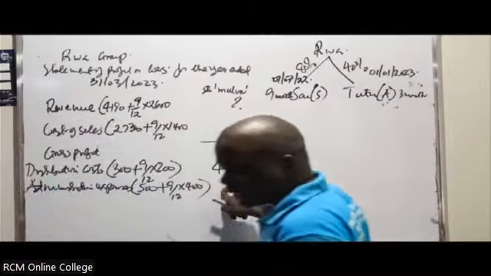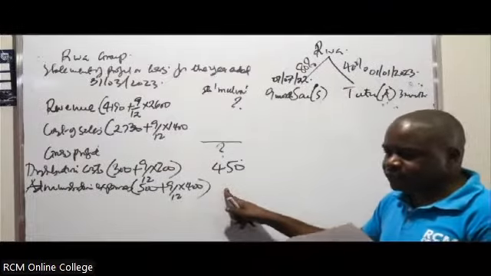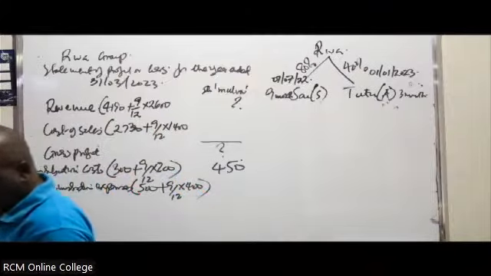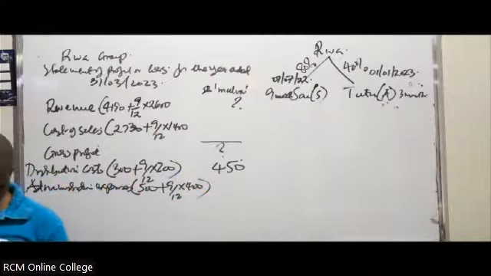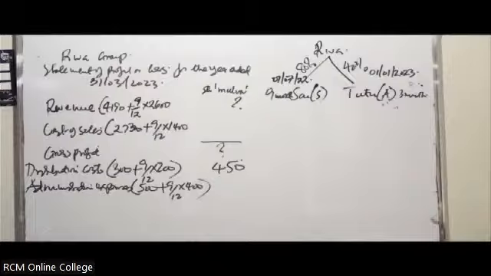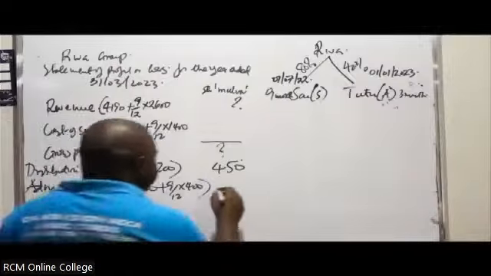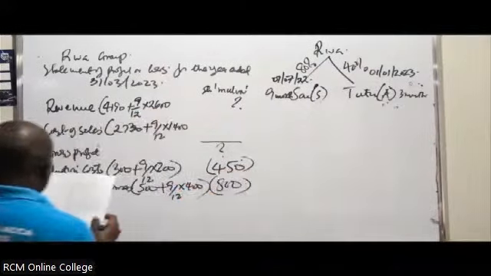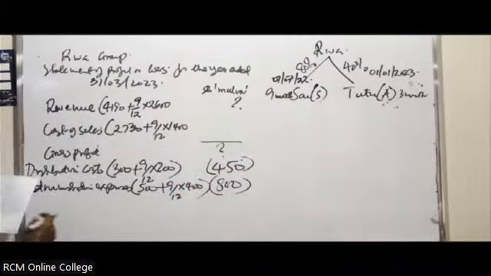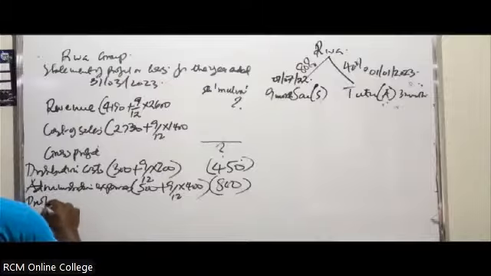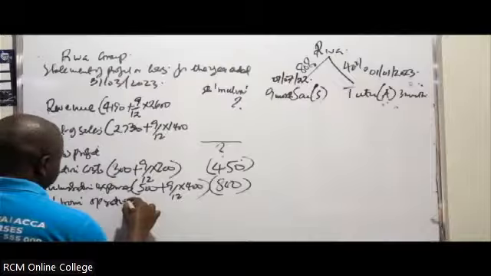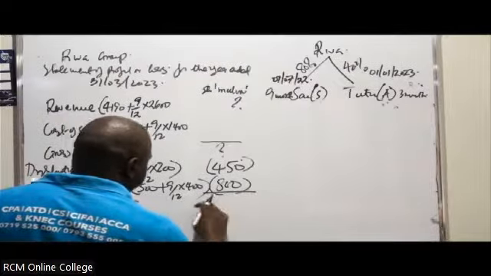What is the figure you're getting here? 800. You're getting 800, so you put 800 there. Remember, these ones you are deducting. Then we'll be able to get profit from operations, and we'll put our figure there.